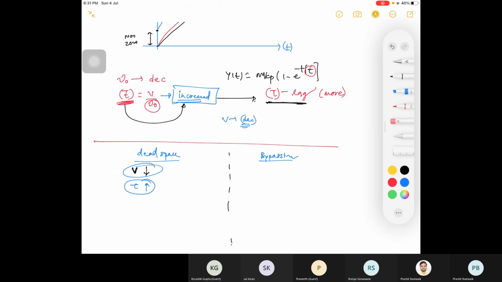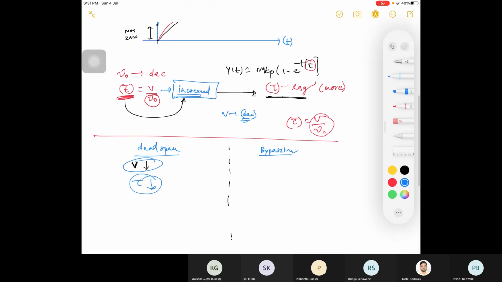Your tau is equal to your volume divided by volumetric flow rate. अभी तुम्हारा volume decrease होगा, that's why your tau will decrease, and tau decrease होगा तो your response is faster, right? This is your case.